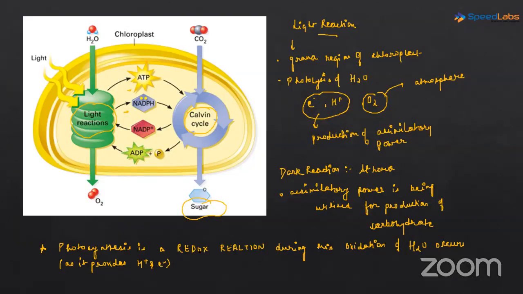Oxidation of water is happening during the light reaction, the light dependent part, and reduction of carbon dioxide occurs during the dark reaction.